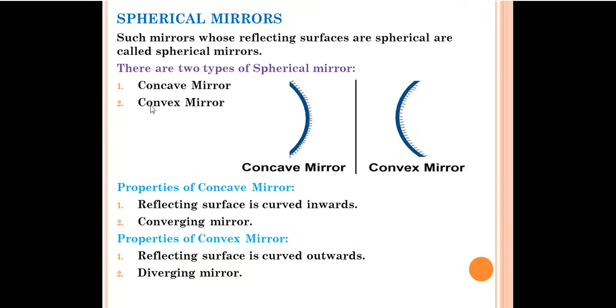There are two types of spherical mirrors: concave mirror and convex mirror. For concave mirrors, remember that the inside surface is reflecting in nature, and for convex mirrors, remember that the outside surface is reflecting in nature. Concave mirrors are also called converging mirrors. You can see the word concave, converging. And convex mirrors are called diverging mirrors.